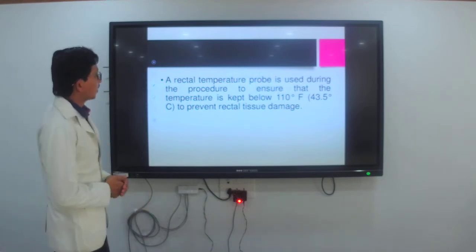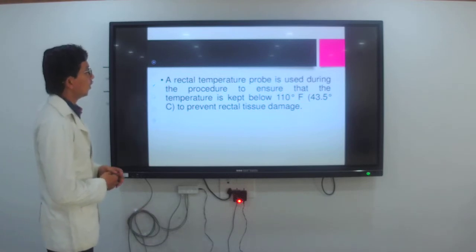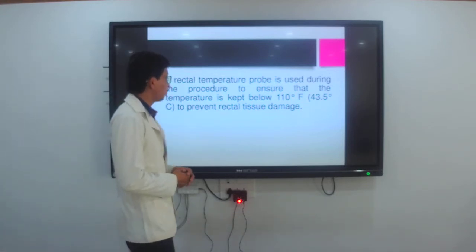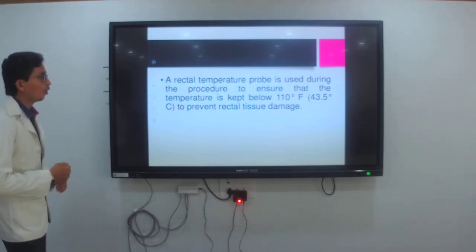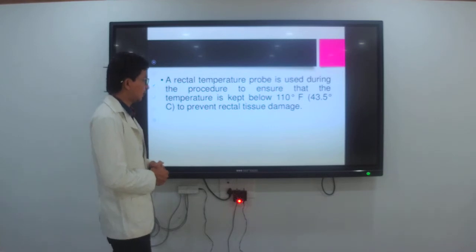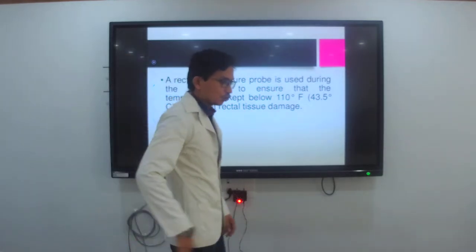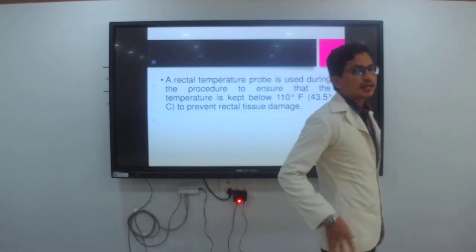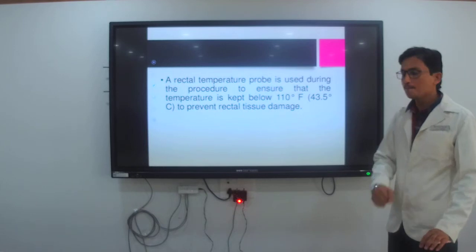A rectal temperature probe is used during the procedure to ensure that the temperature is kept below 110 degrees Fahrenheit, 43.5 degrees Celsius, to prevent rectal tissue damage. In the diagnostic test, you are going to do the rectal examination to see how much enlargement of the prostate is present.